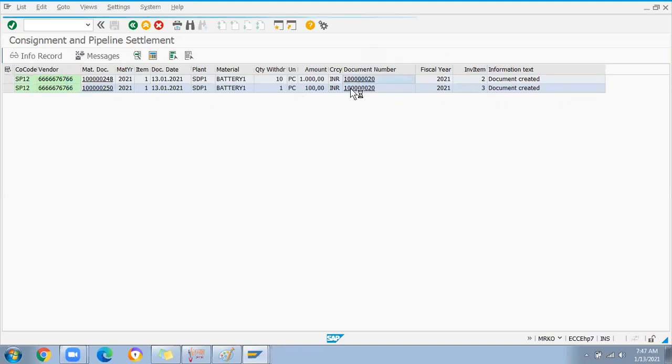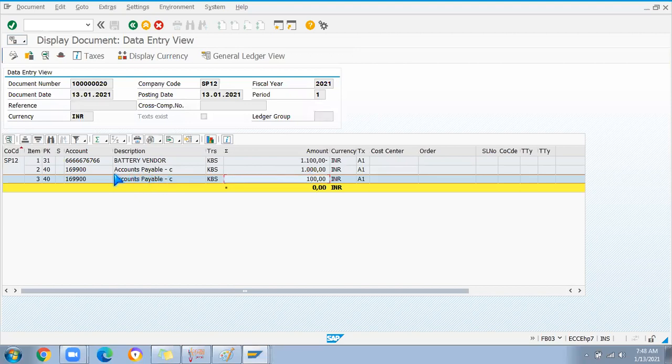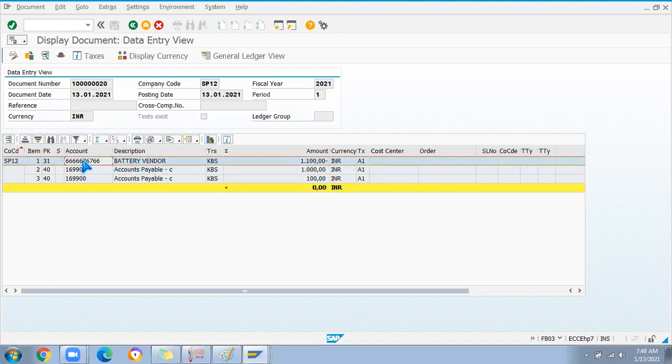If you open this document, only a single document will be generated for both the entries. Okay, here you can see the KBS. KBS is the account transaction key for the vendor settlement, where you can see 1100 is the amount for the account payable AP and so on. Okay, 1000 is from that and 100 is from some other accounts. And I'm also not clear about how this settlement happens in the backend on the finance side. But as a SAP consultant you should know how this settlement will be done and what documents will be generated. Okay, this account is like the vendor account.